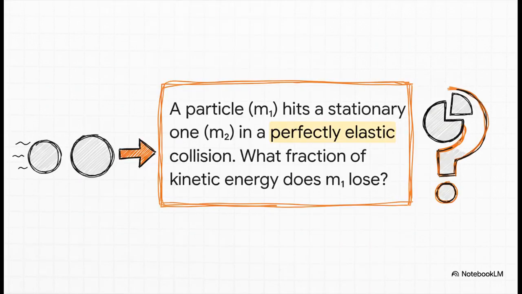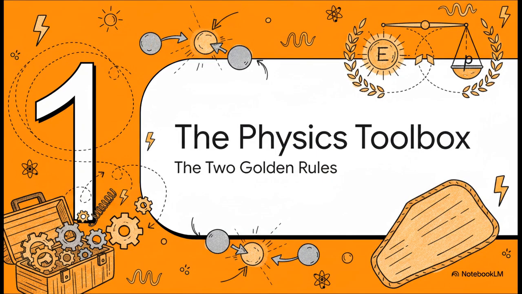So here's the setup. We've got a moving particle, let's call it M1, and it's on a collision course with a particle that's just sitting there, M2. Now the key phrase here is perfectly elastic. We'll see exactly what that means in a moment. Our goal, our whole mission, is to figure out the fraction of the initial kinetic energy that the first particle loses.